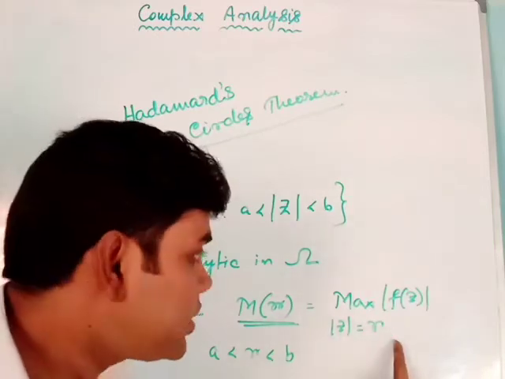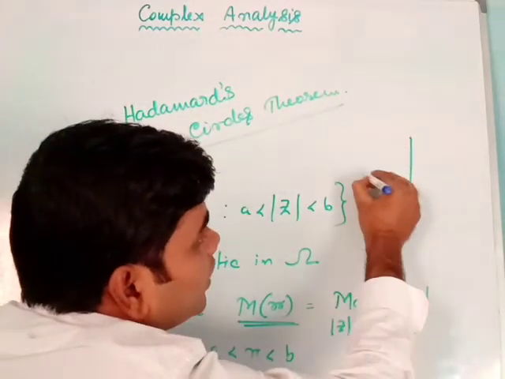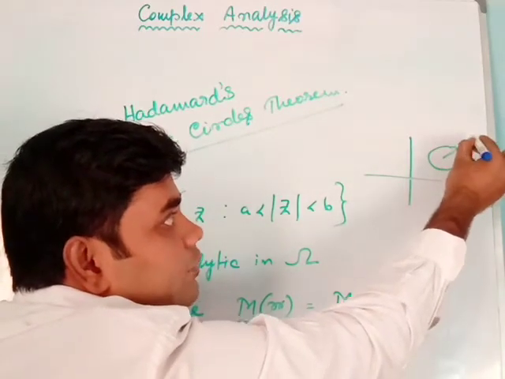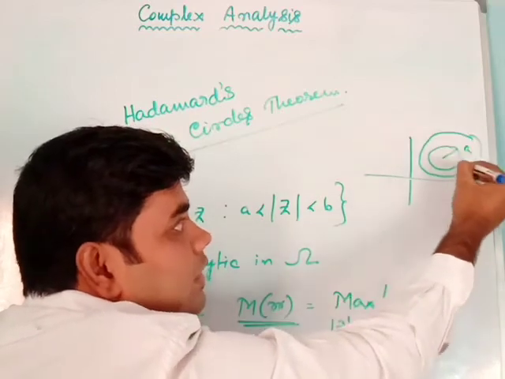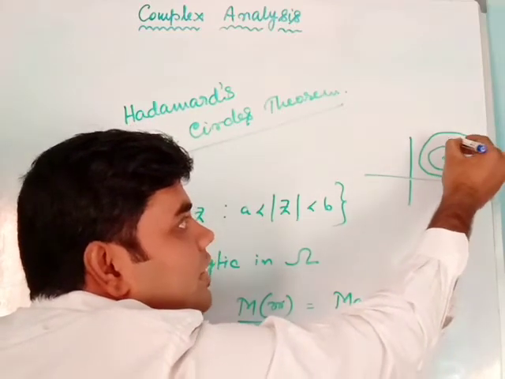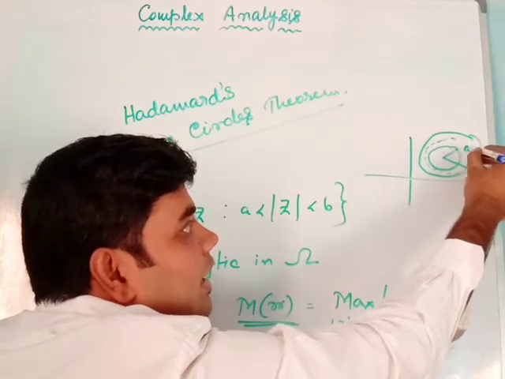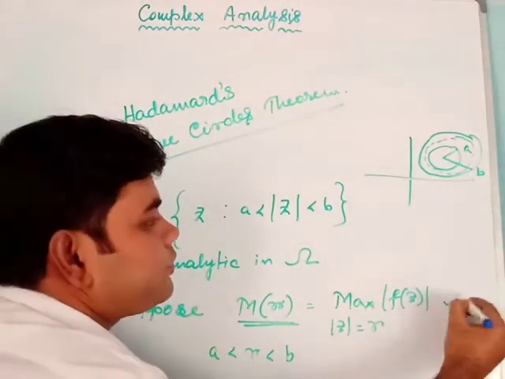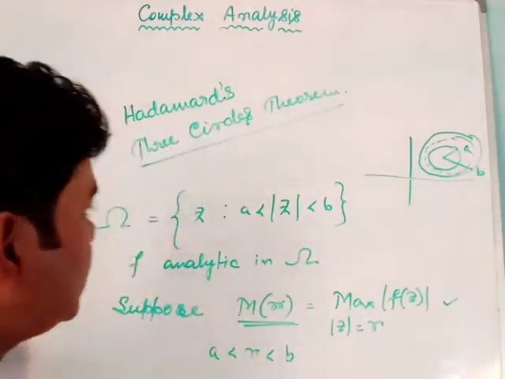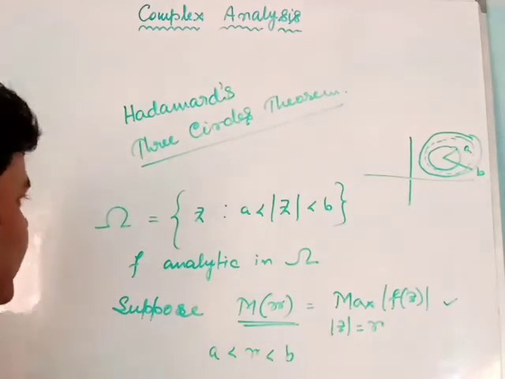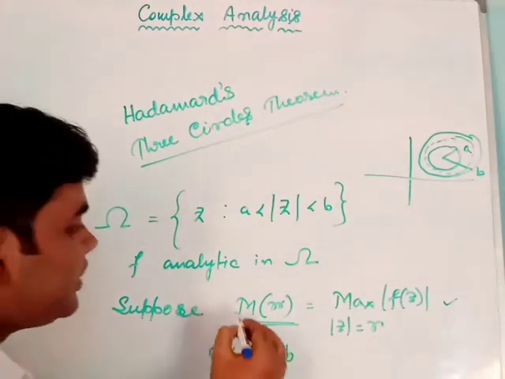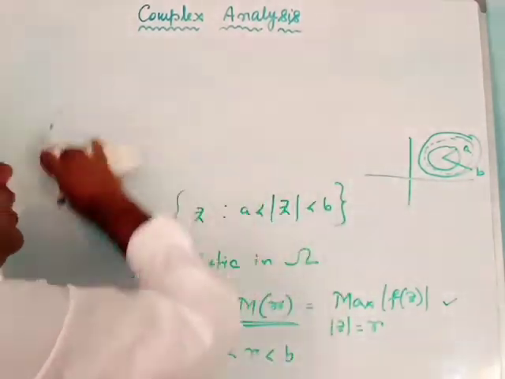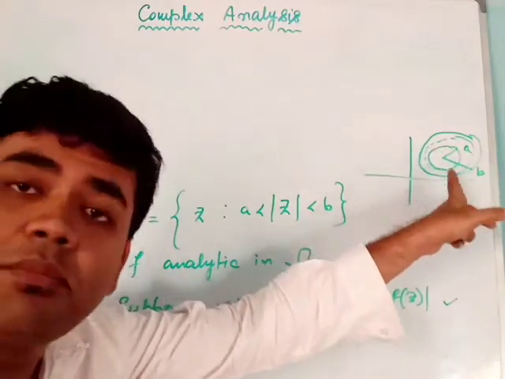This is the circle |z| = r. So this will be like this. This will be our inner circle with radius A. This will be our outer circle with radius B. Here the circle lies between them, where |z| = r. Suppose M(r) equals the maximum of |f(z)| on |z| = r. So this is our criteria. Now we will see that the function M(r) will satisfy this. Because three circles are there, that's why it is called Hadamard's three circles theorem.